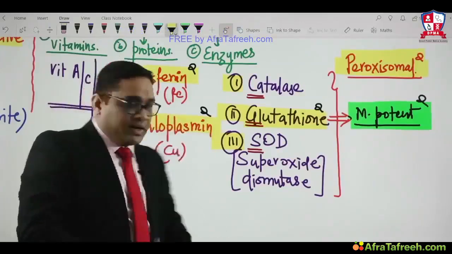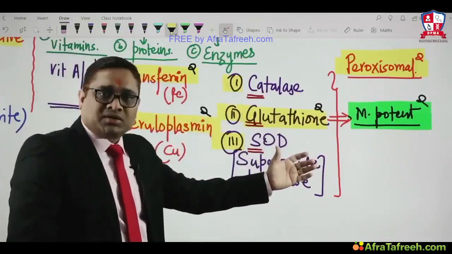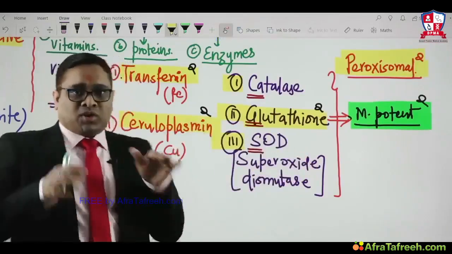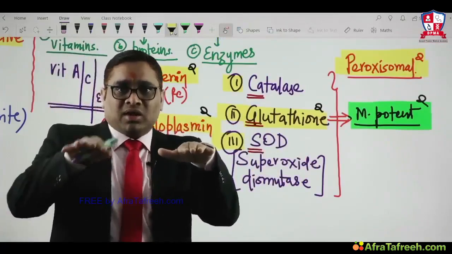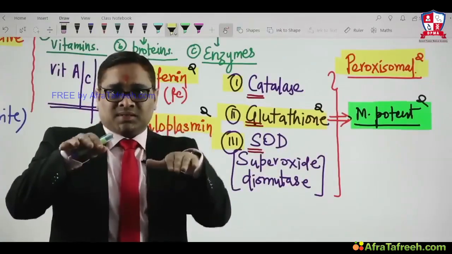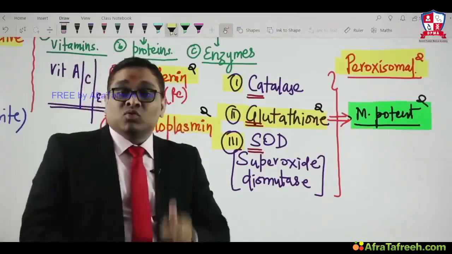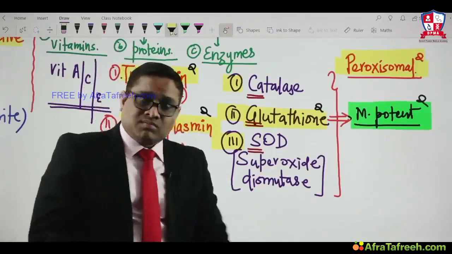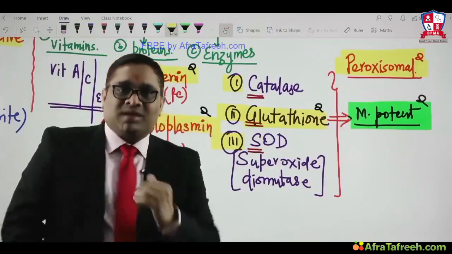Free radicals are counteracted by antioxidants. They will prevent the damage. So in our normal human body, there is a balance between free radicals and antioxidants. And when this balance becomes imbalanced, then cell injury will happen. And what is the reason for this imbalance? Most common cause, ischemia. Most common cause, hypoxia, right?